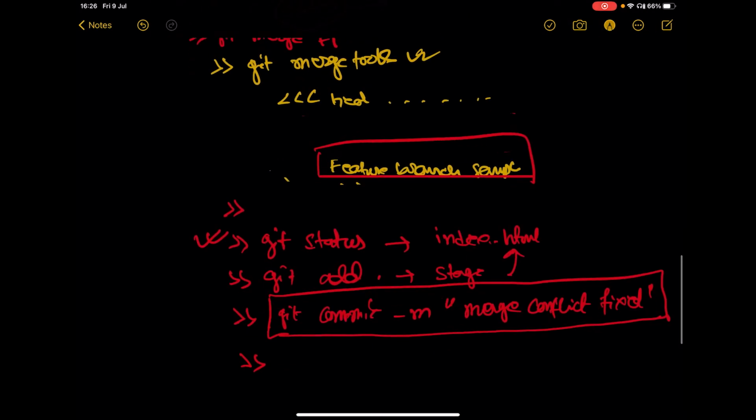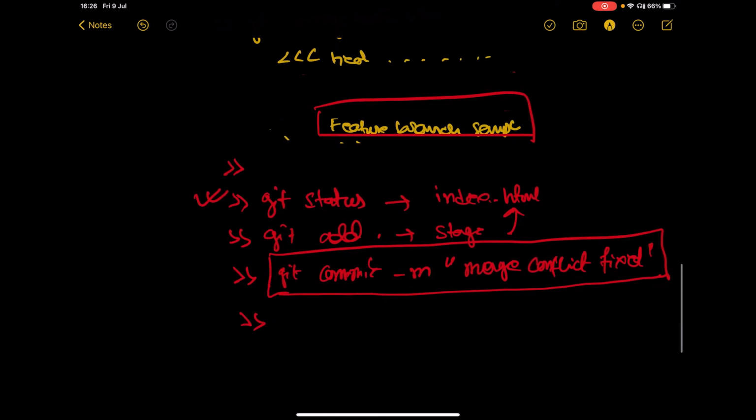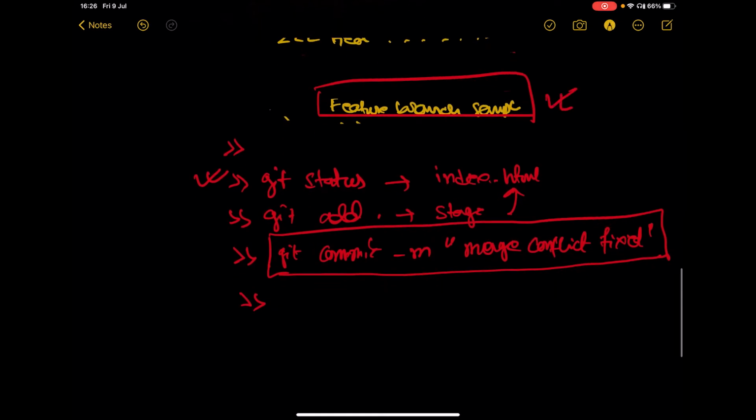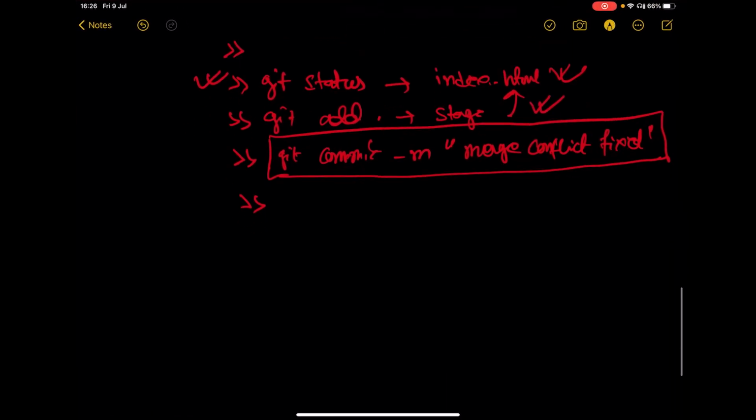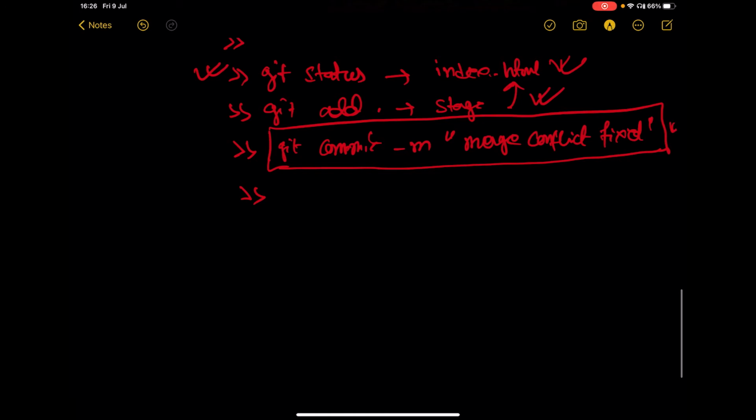Then you need to do git merge tools. This will give the git config. Then you will fix it here. Then you will do status. It will show unstaged files. Then you will add the unstaged files. Then you will commit to the master branch.